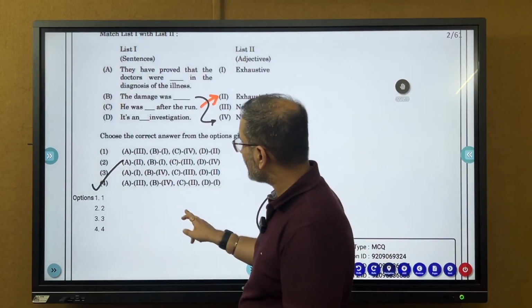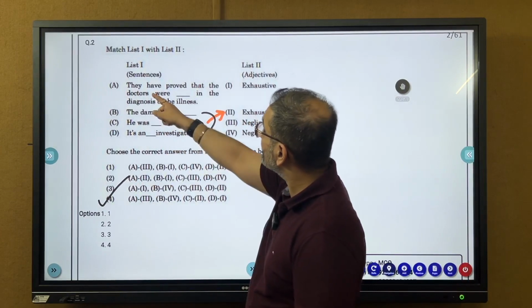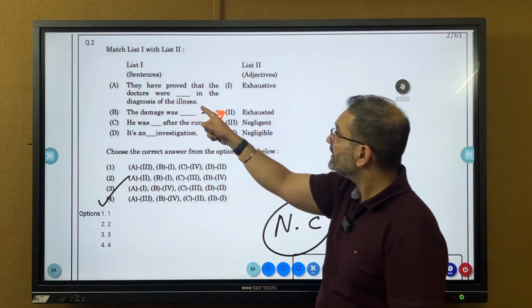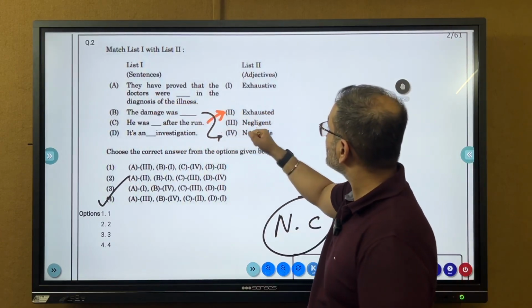So B goes to 4, and then we have to decide where A is going. They have proved that the doctors were dash in the diagnosis of the illness.